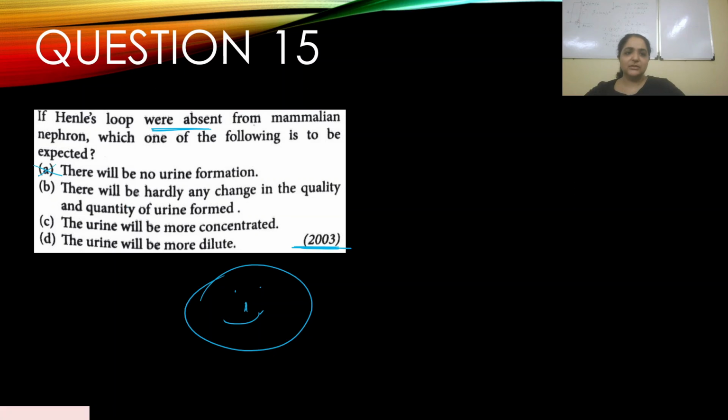No, not really. There will be hardly any change in the quality and quantity of urine formed? No. The urine will be more concentrated? In fact, no. Because the loop of Henle plays an important role in concentrating the urine. So if it was absent, then it would not form a concentrated urine. So the urine will be more dilute. This is the appropriate answer. Answer D.